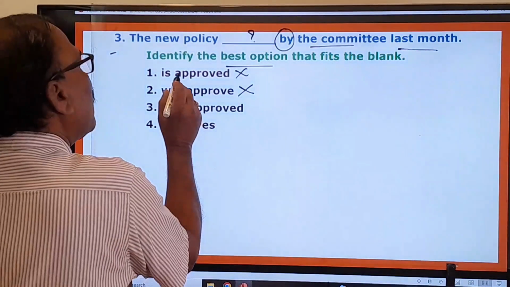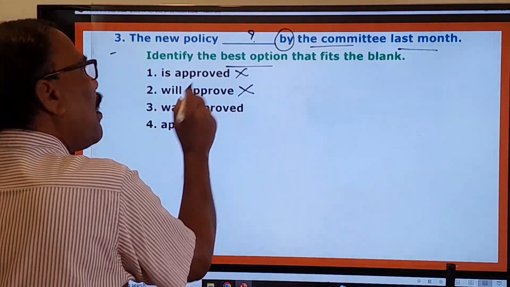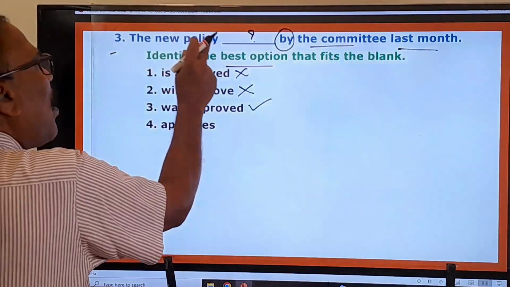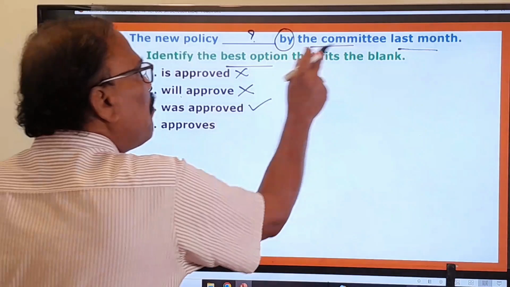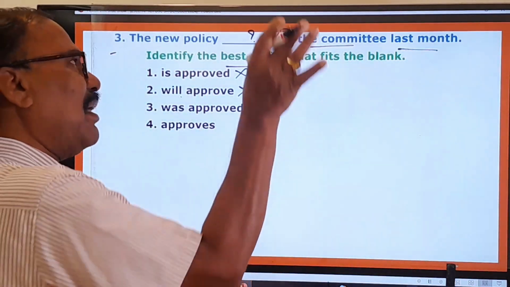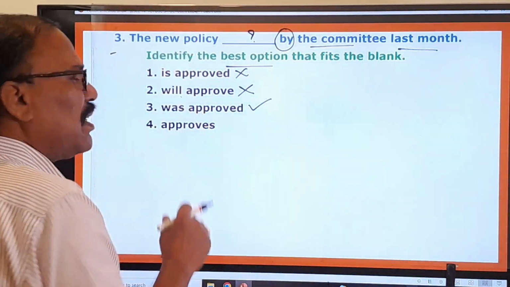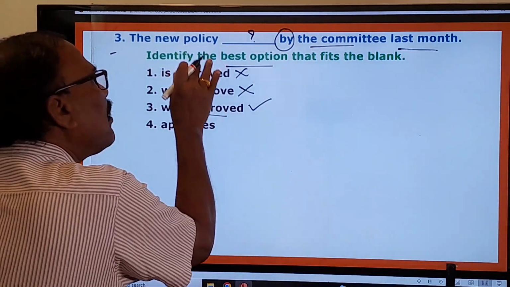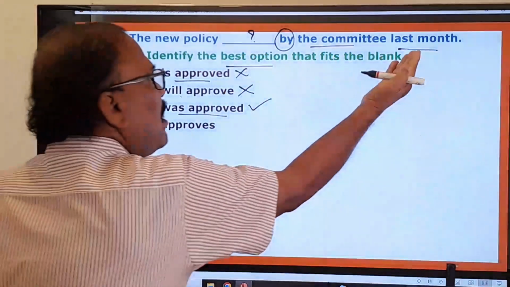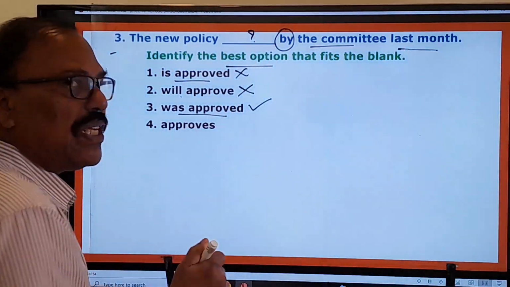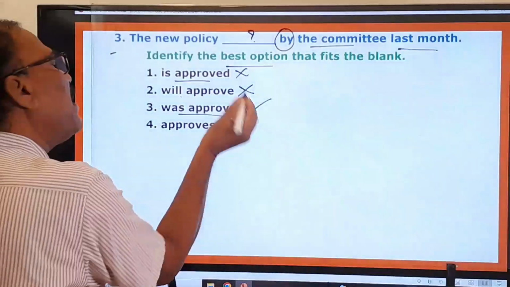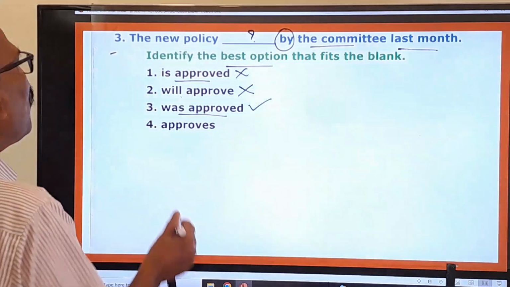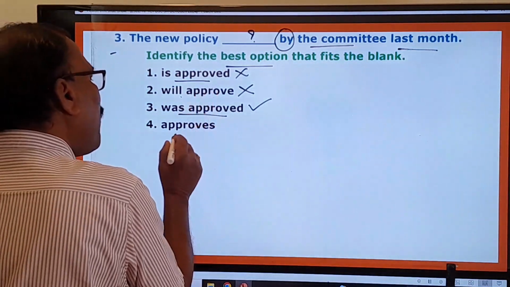So here, is approved is not fitting in this, will approve will not fit in this, and was approved will fit in this, because the new policy was approved by the committee last month. Is approved means chayyabadutadi. Since the action took place last month, how can you say chayyabadutadi? No. Therefore, chayyabadindi, this is the right one. The action was over. So therefore, first one is wrong, second one is wrong, approves, this is also wrong.